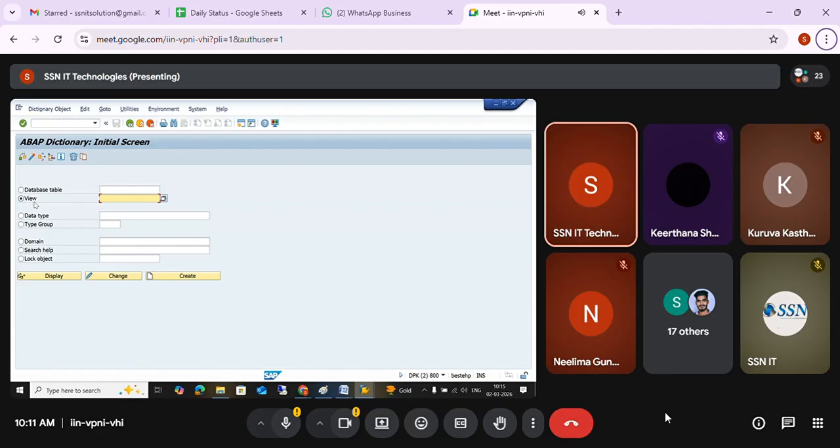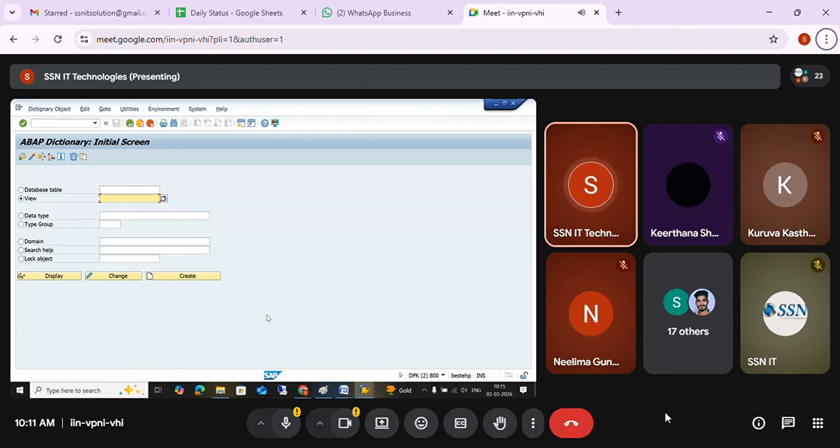Then how to create them? You are not going to connect with the GUI. What we have is a tool called Eclipse. Eclipse is common for all. Java people can use it, Python people can use it, COBOL people can use it. Everybody can use that tool. Eclipse is just a tool; it's not meant for HANA or for ABAP.